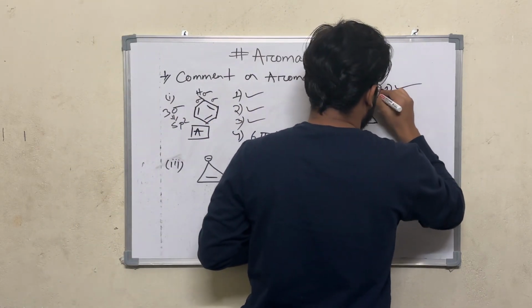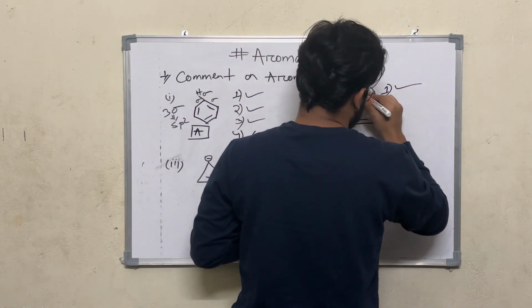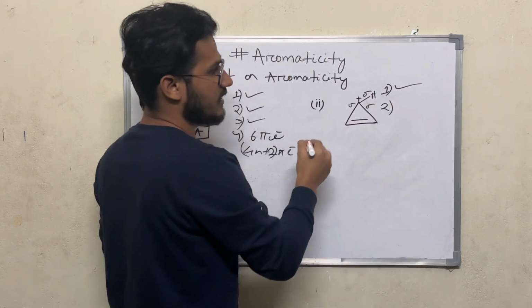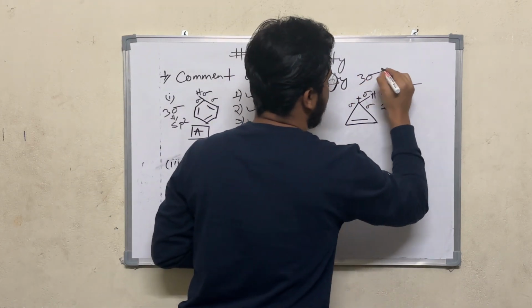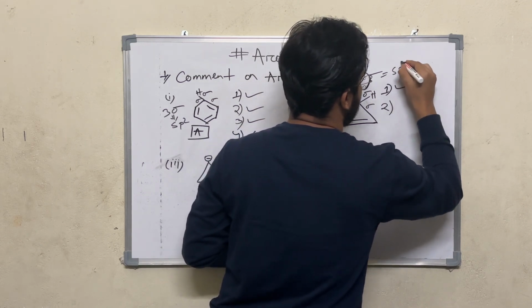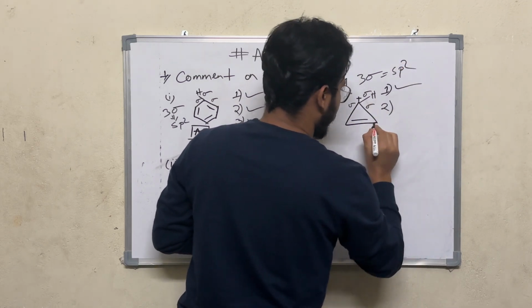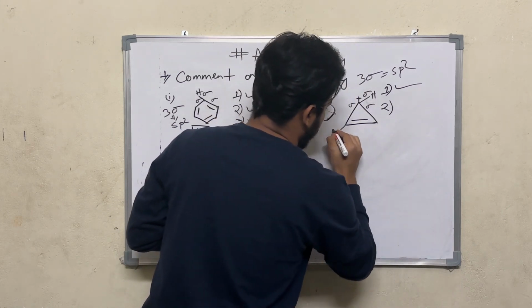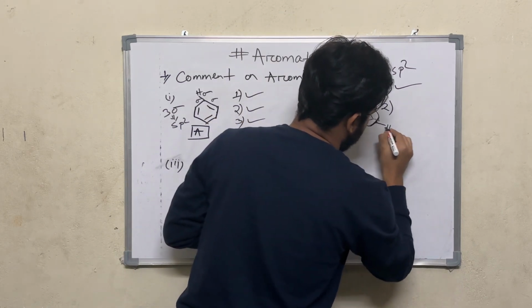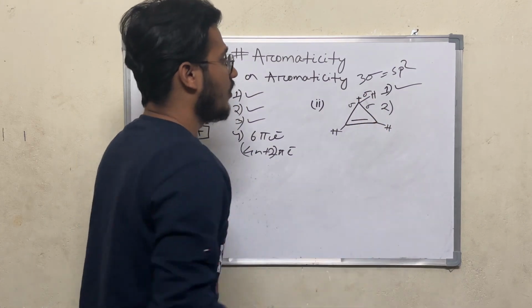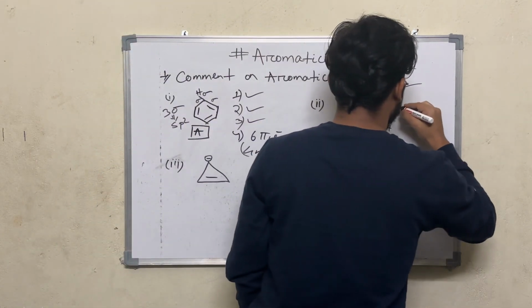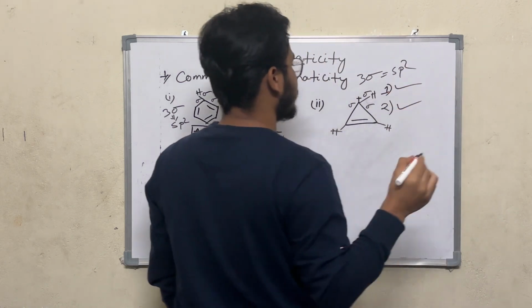Here there is one hydrogen atom. So there is 1 sigma, 2 sigma, and 3 sigma. That means there are 3 sigma bonds. So it is sp2 hybrid. And also this carbon atom is also sp2 hybrid. Here there is also one hydrogen atom. Here is also one hydrogen atom. So all the carbon atoms are sp2 hybridized. So this compound also follows the second rule, that is, this compound is planar.